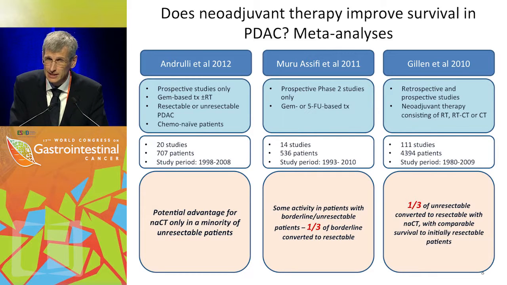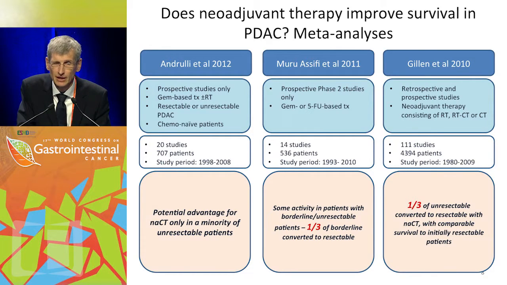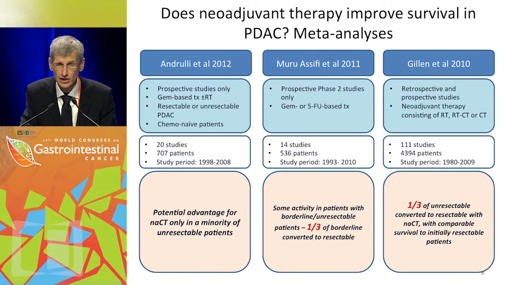And the question is, does neoadjuvant treatment improve survival in pancreatic cancer at all? And this is just for the segment of borderline and locally advanced disease. They are not differentiated. We have 3 meta-analyses available, from Andriulli, from Assifi, and from Gillen. They included a varying number of studies, the Gillen analysis even 4,300 patients. Different neoadjuvant regimens.